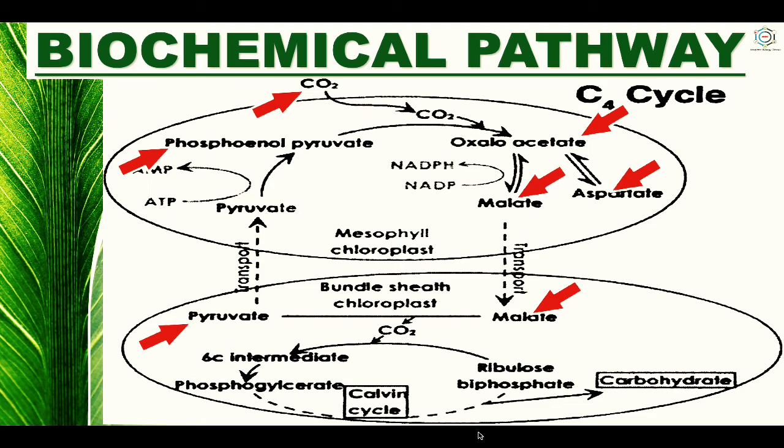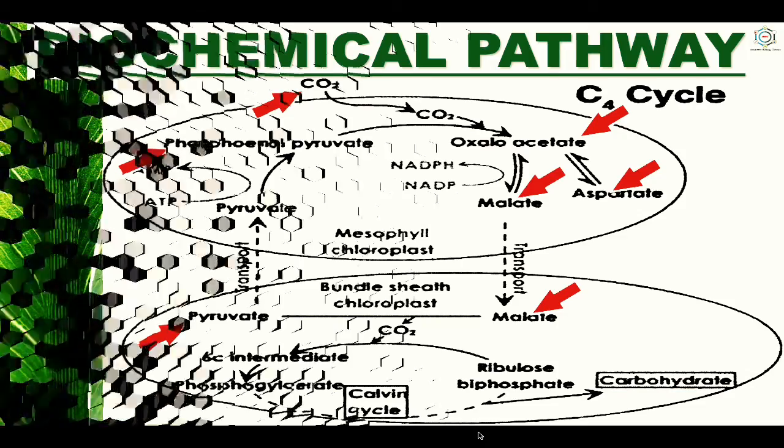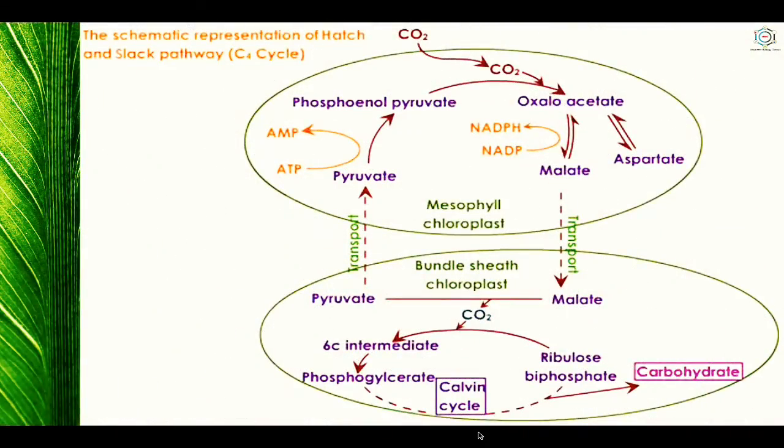Some reactions occur in the mesophyll cells and after that some in the bundle sheath cells. Now, the concentration of carbon dioxide is thus increased in the bundle sheath cells. The chloroplast of these cells contain enzymes of the Calvin cycle so that carbon dioxide is fixed to carbohydrates. The sugars formed in the bundle sheath cells by the C3 cycle are transported into the phloem.